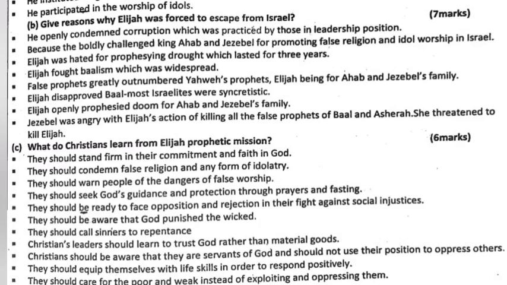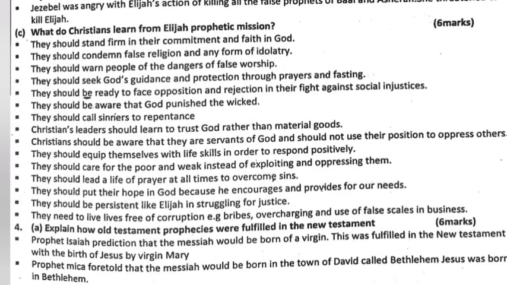Question 3b. What do Christians learn from Elijah's prophetic mission? They should stand firm in their commitment and faith in God. They should condemn false religion and any form of idolatry. They should warn people of the dangers of false worship. They should seek God's guidance and protection through prayers and fasting. They should be ready to face opposition and rejection in their fight against social injustices. They should be aware that God punishes the wicked.